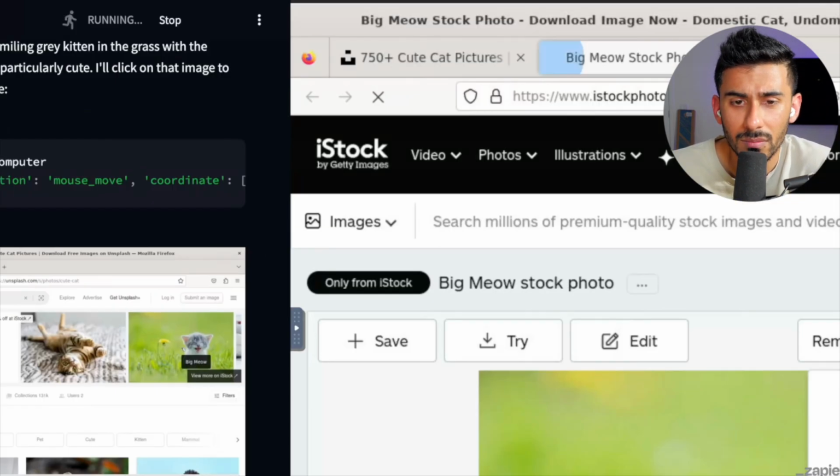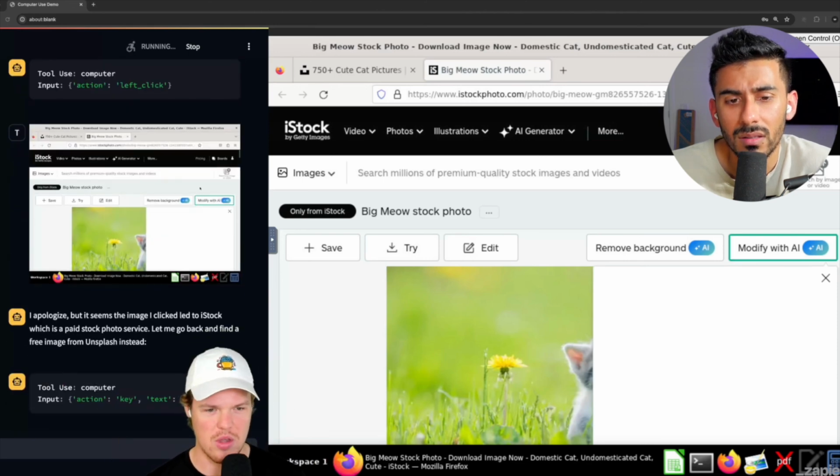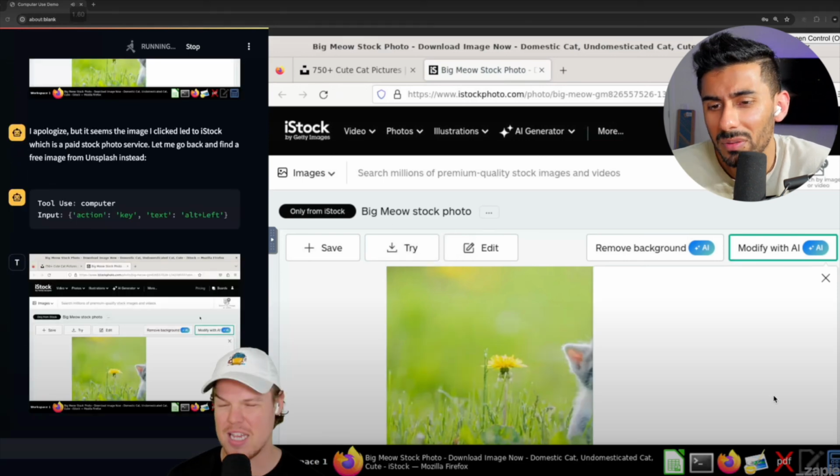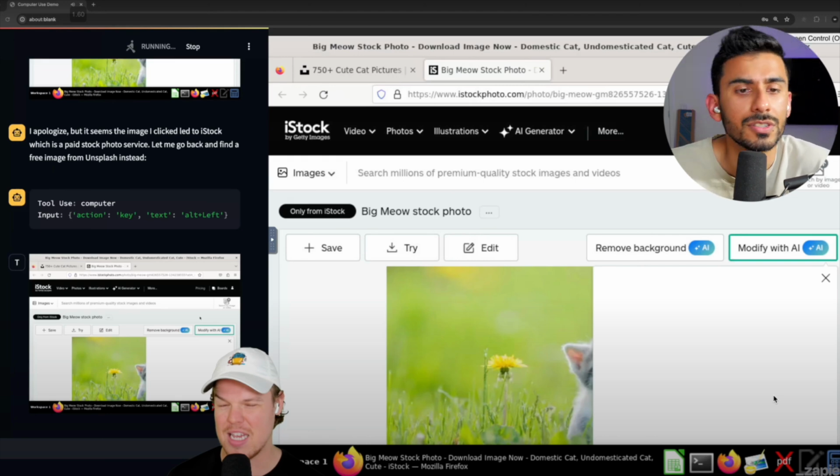So right now it's on cute cat pictures. We can see what it's thinking over here. So the way it's kind of navigating, it'll take a photo right here and then kind of search a new tab here. Yeah, publishing stuff on social media is such a pain in the ass. So that would be so nice if the computers can just do that automatically.